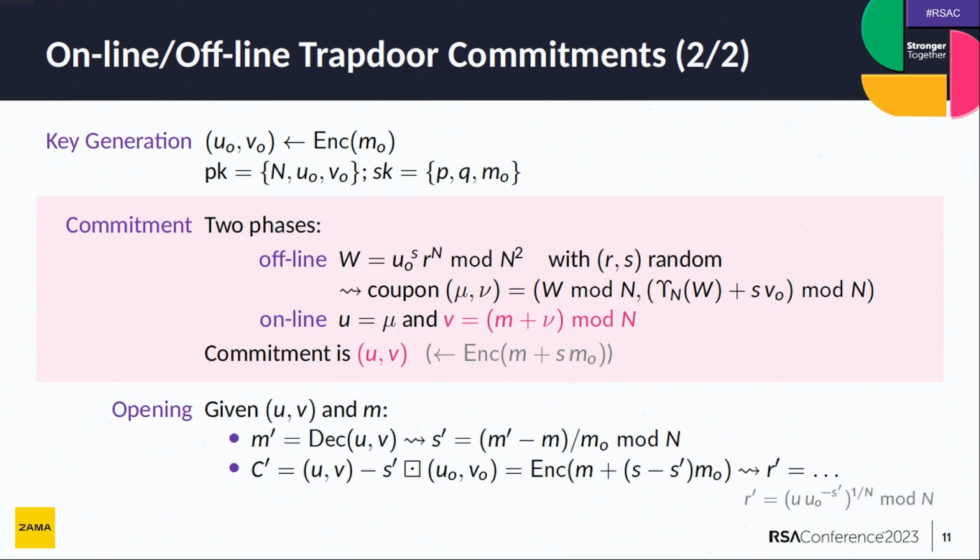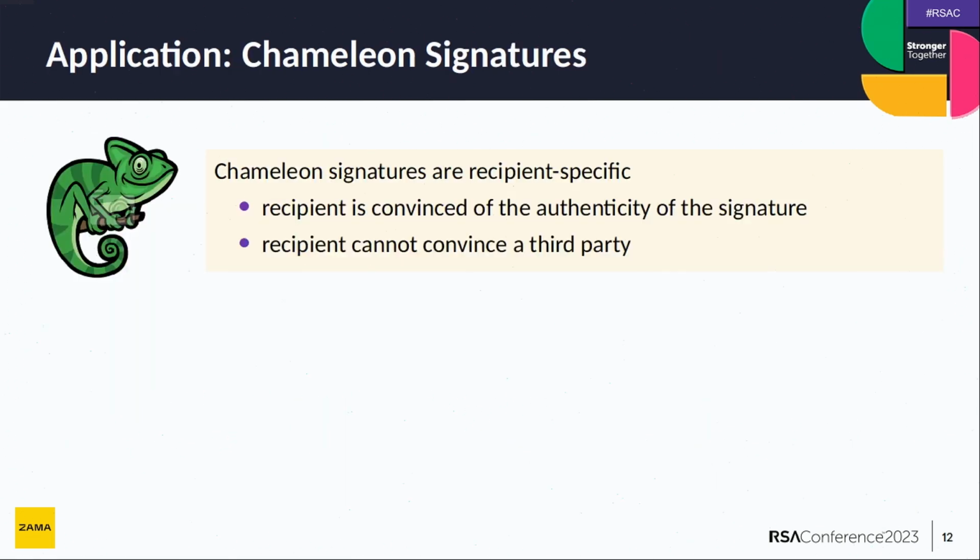And to open it, if I give you some commitment U, V, you want to open it to a message M. You first decrypt that commitment, you get M prime. Of course, you need to know the trapdoor for that, so you need to know the secret key. That gives you the value of S prime. And from that value, you compute ciphertext C prime, that allows you to recover the value of R prime. So why is that so useful? Again, you have a way to open a commitment, if you know a trapdoor, to a chosen value M.